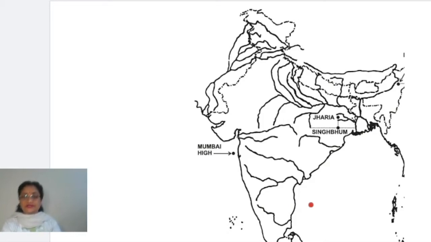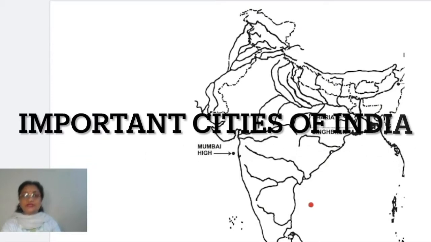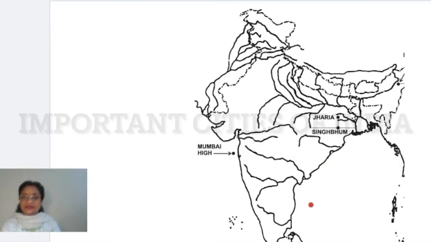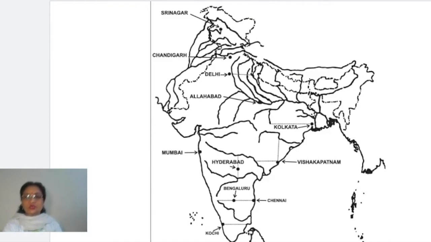Now after this we have to discuss in the next map about the important cities of India. Now children, you can see one map is there in front of you and all the important cities are marked on this map. So you have to learn how to mark all these cities exactly on the outline map of India. So let's start from the beginning, from the northernmost side, that is Srinagar.